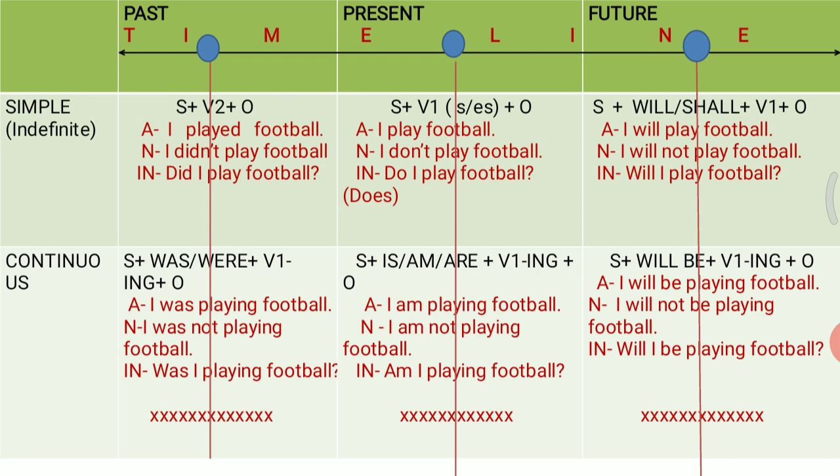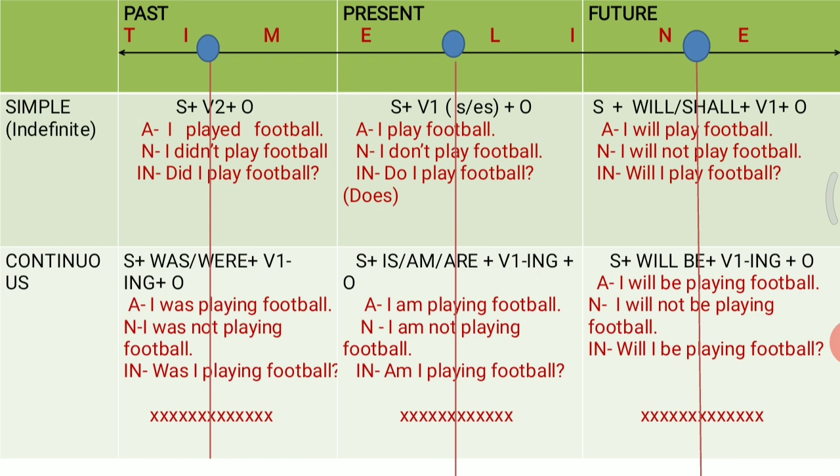And if you want to make it an interrogative sentence, you are going to make it do I play football or do you play football? And if your subject is singular, you are going to use does. Does he play football? Does she play football? So this is what you need to remember. Where to use do, where to use does, where to use did. I hope simple past and simple present is clear to you.